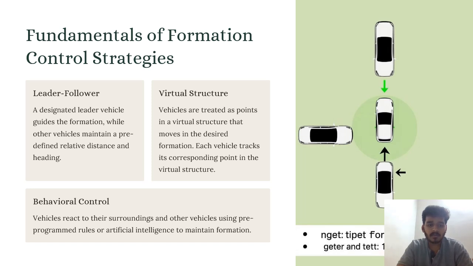Behavior control: vehicles interact with their surroundings and other vehicles using pre-programmed rules and artificial intelligence to maintain formation. In the figure on the right, we can see the vehicles keeping equal distance and control over the system, each tracking its corresponding point in the virtual structure.